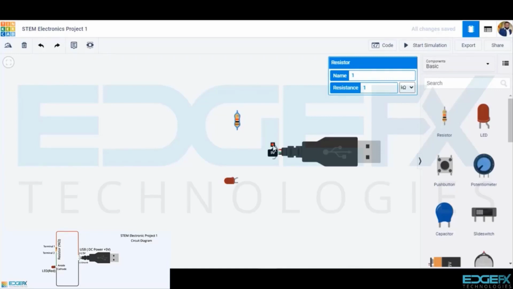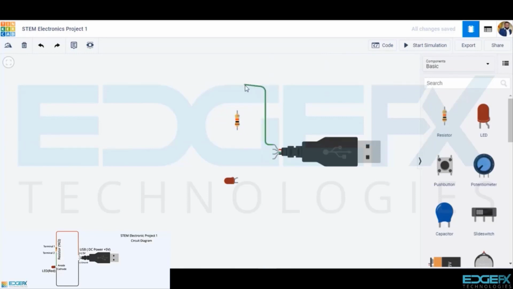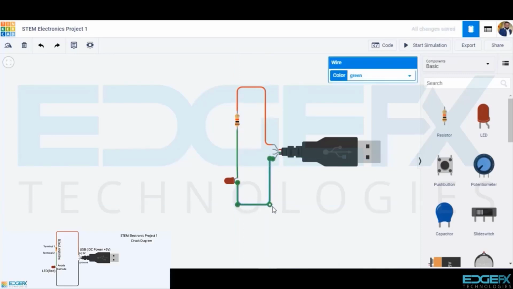We will connect as follows. The positive of the USB to the terminal 2 of the resistor. For this positive line, we shall select the wire color red. Terminal 1 of the resistor to the anode of the LED. Cathode of the LED to the ground of the USB connector. For this negative line or ground, we shall select the wire color black.